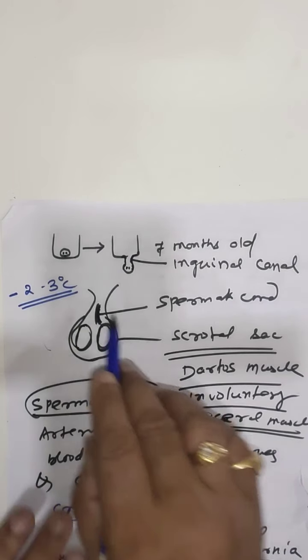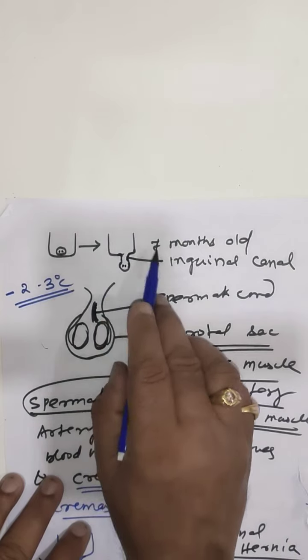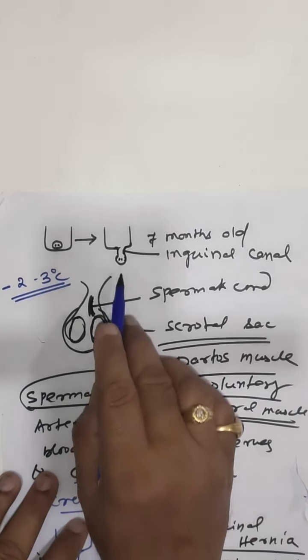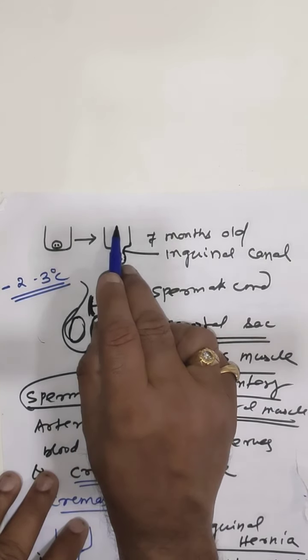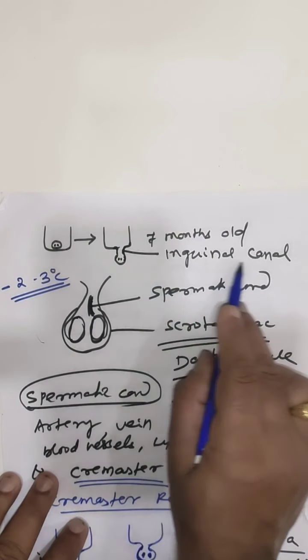When the fetus becomes 7 months old, the testis descends down from the abdominal cavity and remains inside the scrotal sac or scrotum. The scrotal sac is attached with the abdominal cavity by a narrow space called the inguinal canal.